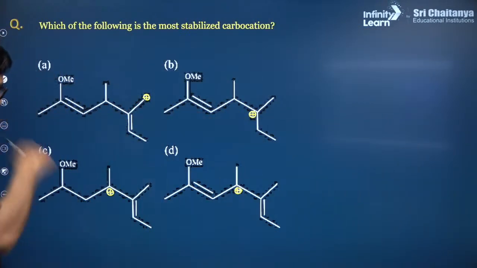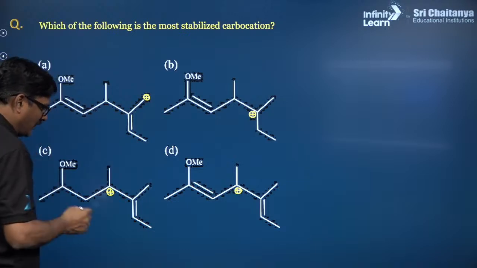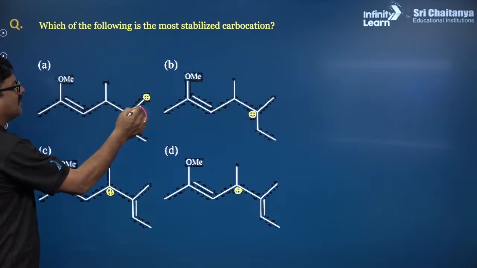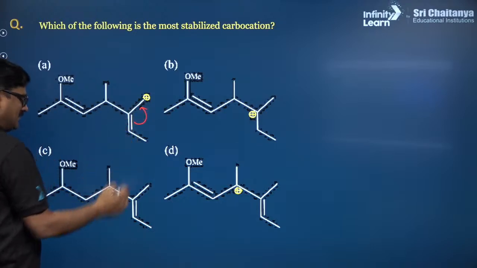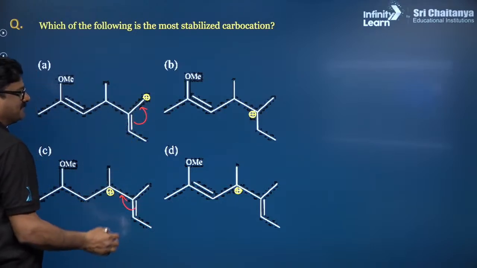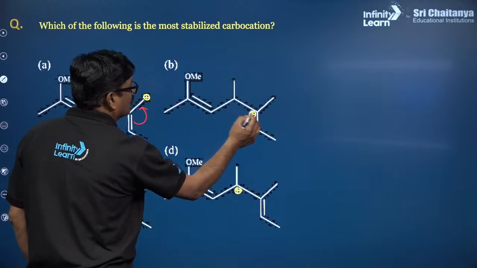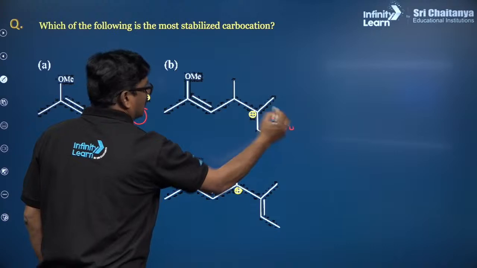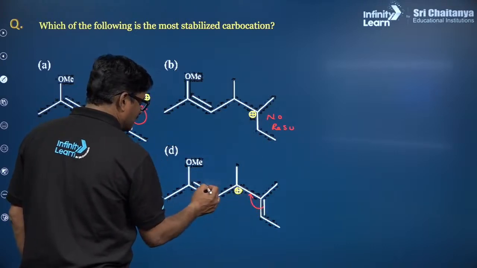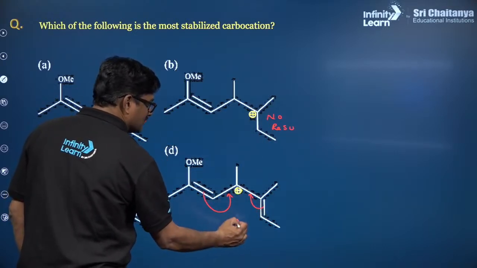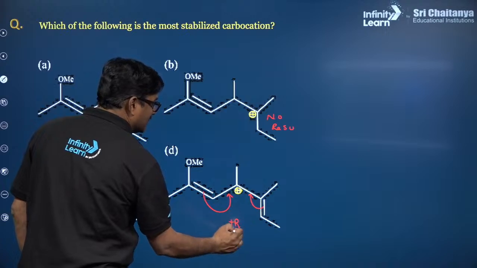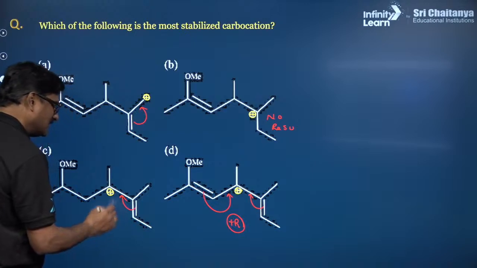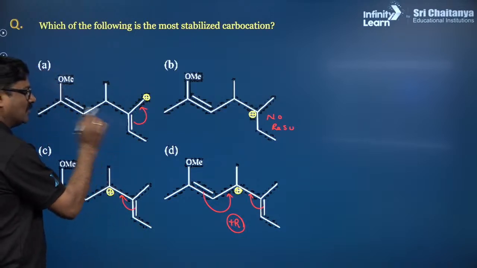Okay. Right. Now you can see what are the things that are happening. Here resonance is happening. Here resonance is happening. Here no resonance. No resonance. Here resonance is happening. Here resonance is happening. You can say resonance plus 2. Okay. Here resonance only 1. Here only resonance.